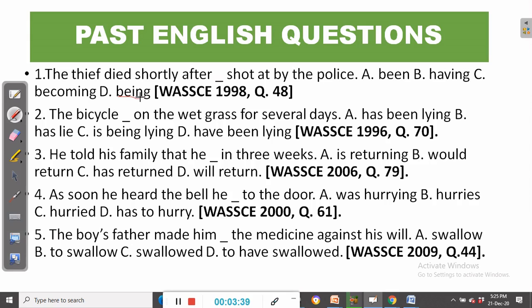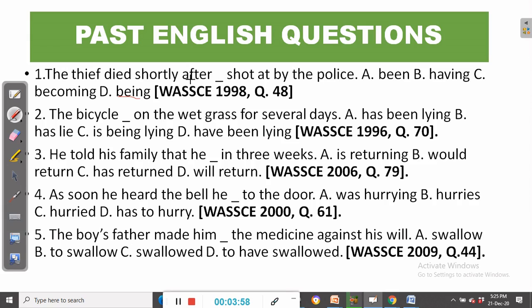So the correct usage is being. Now, being is used in combination with a form of have. You either use being with has been, or have been.